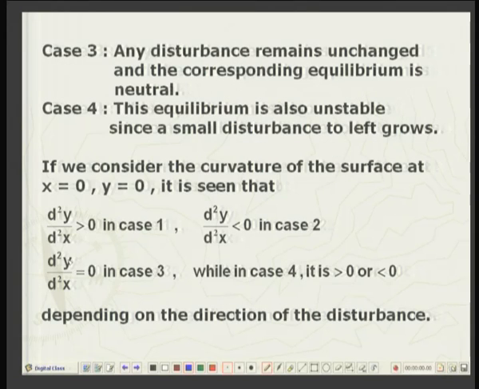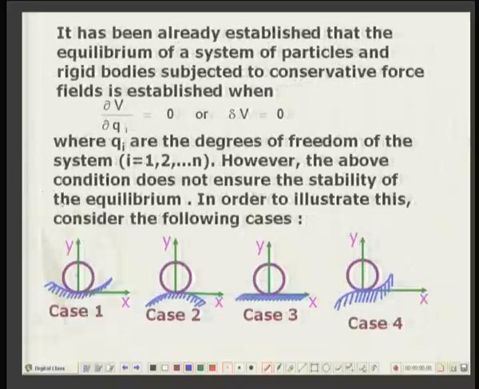In case 1, the curvature is positive. You can see it is a concave configuration surface. So, if I consider the curvature over here, that is the rate of increase of the slope, that is positive. Curvature is nothing but the rate of increase of the slope.